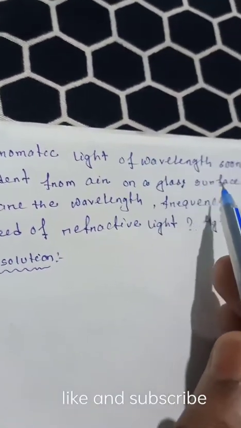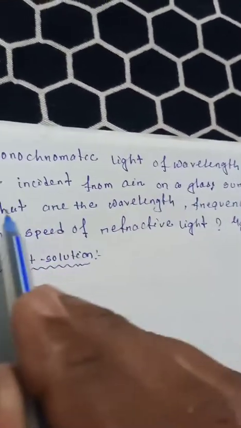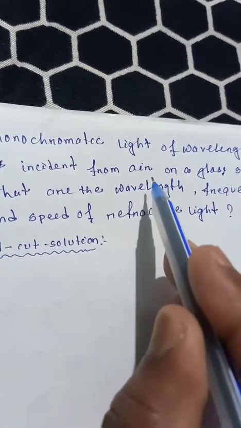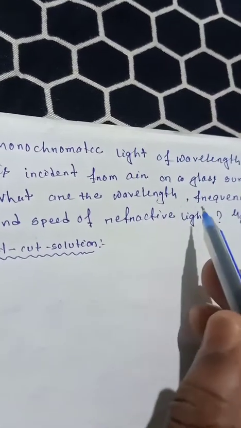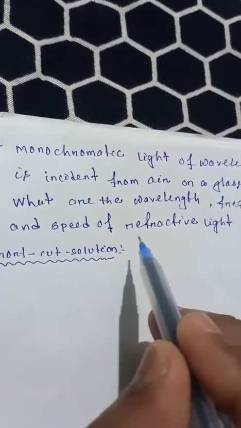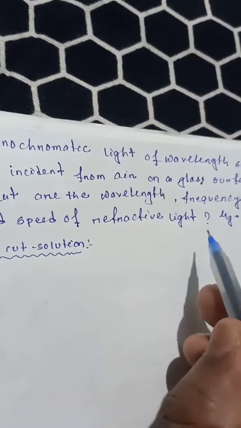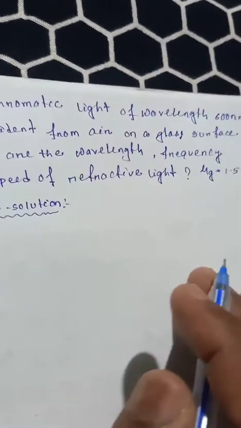A monochromatic light of wavelength 600 nanometer is incident from air on a glass surface. What are the wavelength, frequency and speed of refracting light? The refractive index of glass is 1.5.